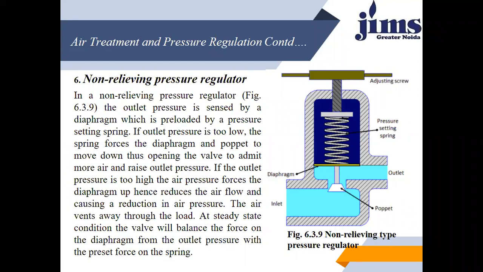Okay. So if the outlet pressure is too low, the spring force moves the diaphragm and the poppet. This is the diaphragm and this is the poppet. So the diaphragm and the poppet move down, and thus the valve opens to admit more air. So the valve will be open and more air will go from the inlet to the outlet. More air will raise the outlet pressure.